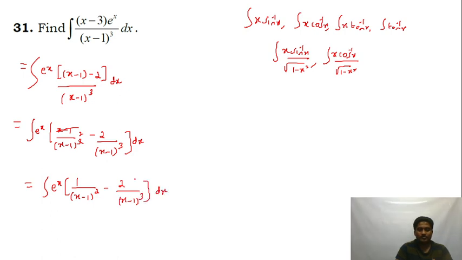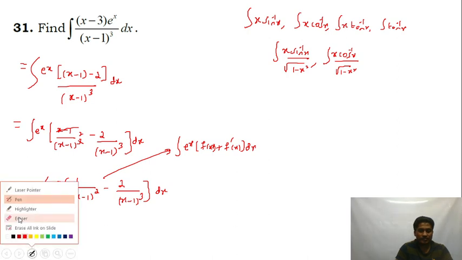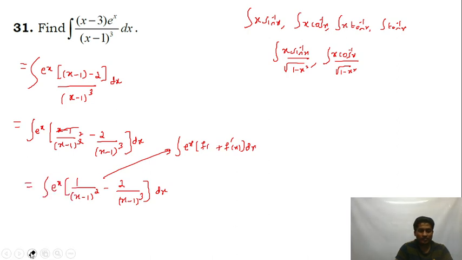So this is of the form e power x into f of x plus f dash of x dx. So that's equal to e power x into f of x plus c. So this is e power x into 1 by x minus 1 the whole square, and then plus c. That's the answer, guys.